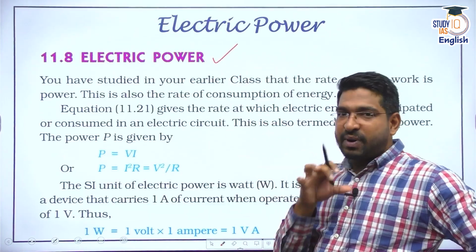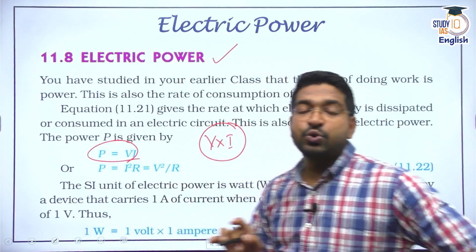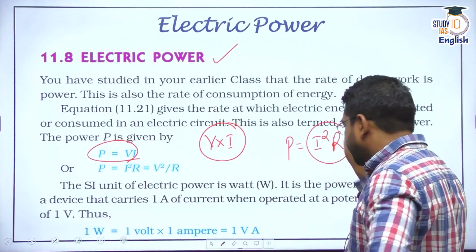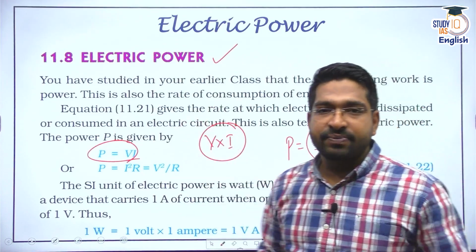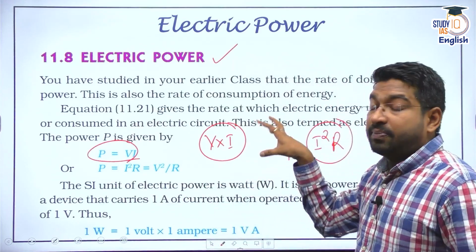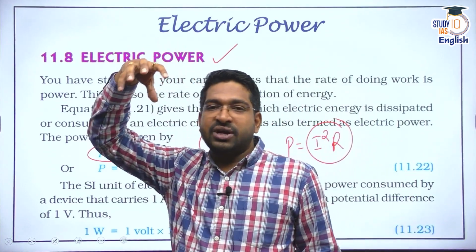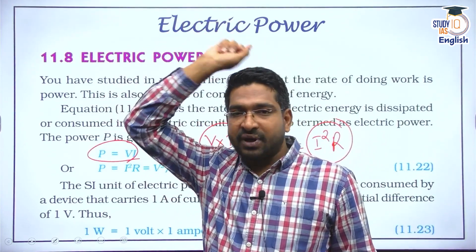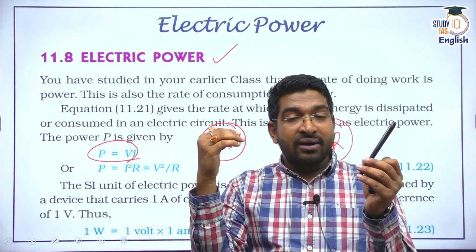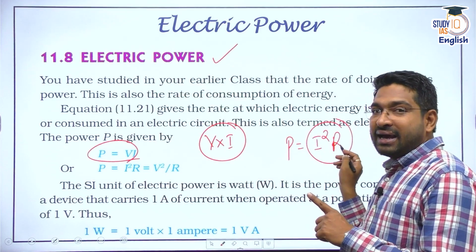Now, how do you define this power? Power is basically voltage into current. If I use Ohm's law, I get power equal to I square R, because voltage is something I keep fixed, but I can control the amount of power moving through the transmission line, because current ultimately depends on power. Say I generate power at 11 kilovolts. Now I have to transmit from one place to another, and I have to reduce the transmission power losses. Transmission power losses depend on current and resistance.